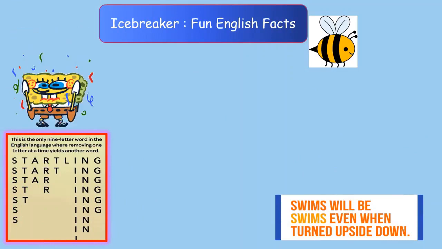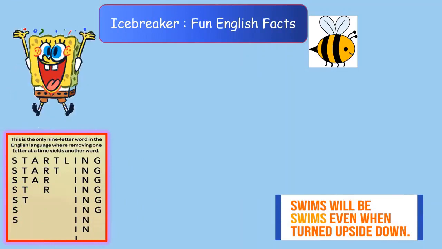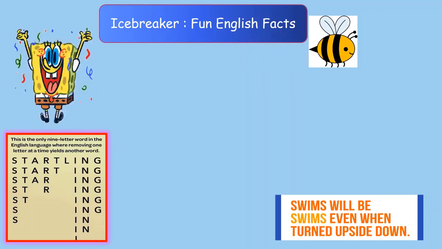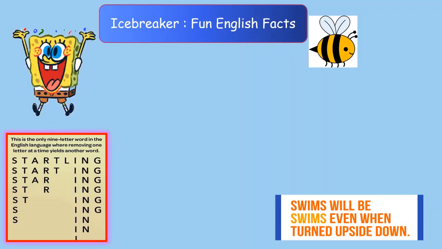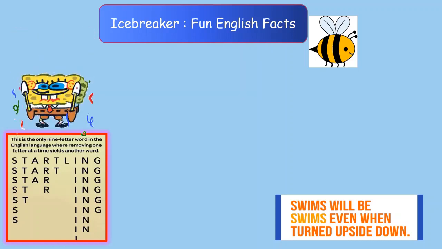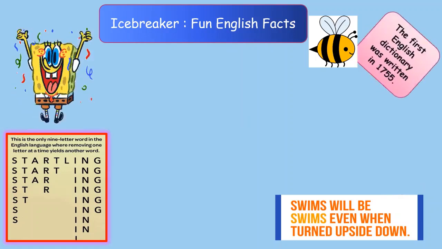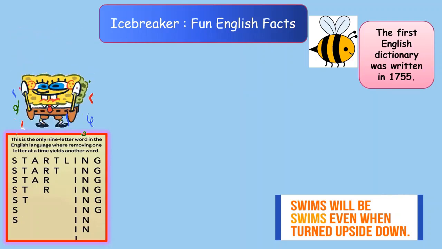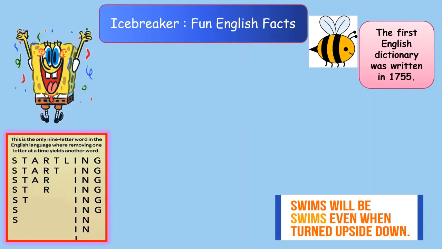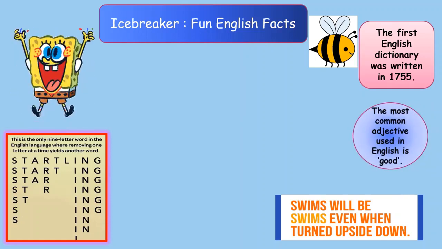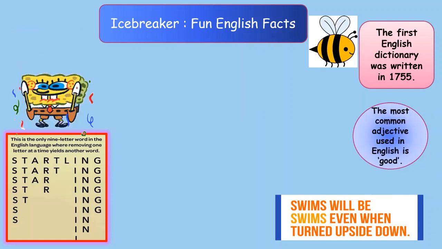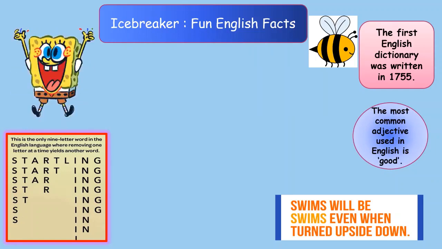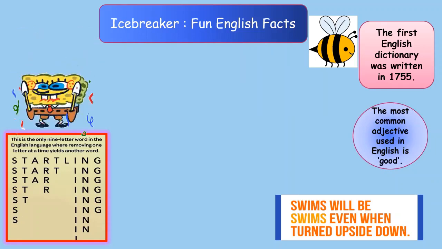Children, time for some fun. Today we'll see some amazing and fun facts about English. So ready? So here's the first fun fact for you. The first English dictionary was written in 1755. So the second fun fact is the most common adjective used in English is good. We also use this word good quite often, isn't it?